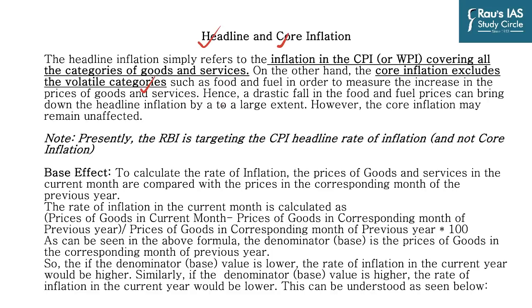So you know that due to various reasons, some component or the other of CPI and WPI would deviate from the general trend. For example, if the rate of inflation in general is low, but due to a sudden reduction in rainfall the prices of vegetables shoot up, that is quite temporary, but it will take the overall inflation high in that particular month. But that is not the general trend, and that general trend is called the core inflation. And so a drastic fall in food and fuel prices can bring down the headline inflation to a large extent.